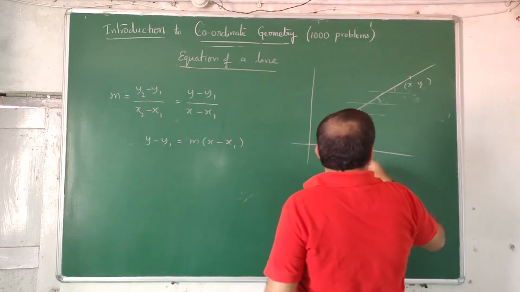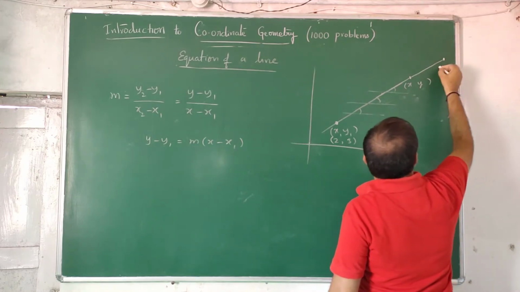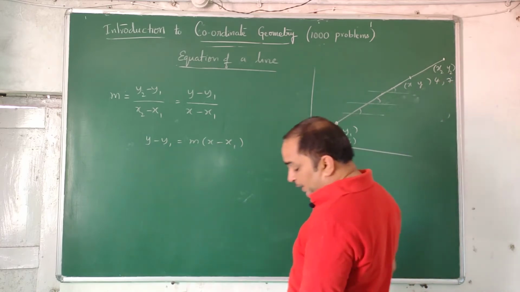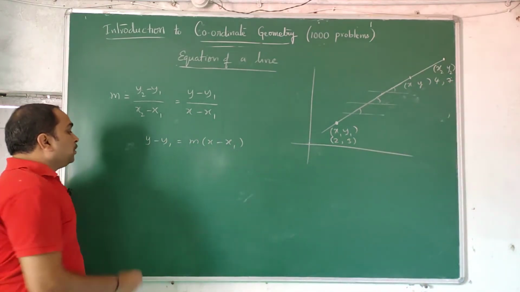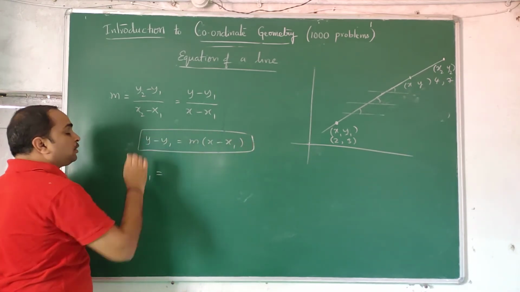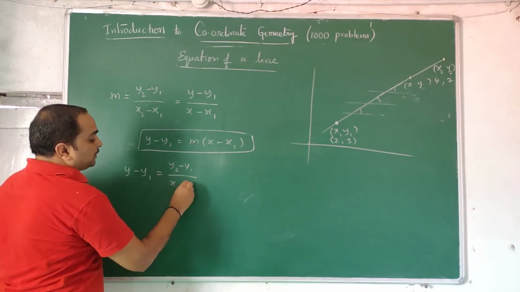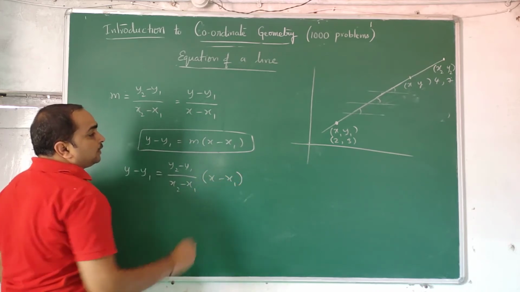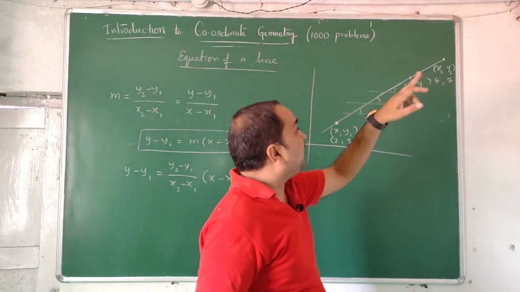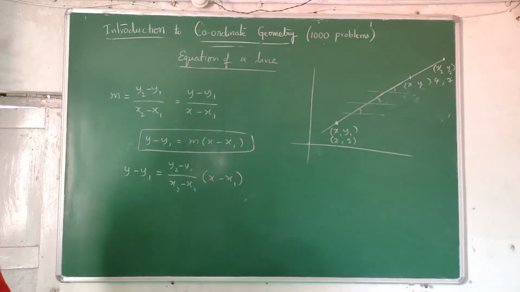Now if you don't know the slope, what can be done? We can find the slope by taking one more known point, say x2, y2, such as 4, 7. So by knowing 2 points, we know the slope. If the slope is not known, to find the equation of a line, use y minus y1 equals (y2 minus y1) by (x2 minus x1) into (x minus x1). Say I want a line passing through the points 2, 3 and 4, 7. Can I find the equation of the line?